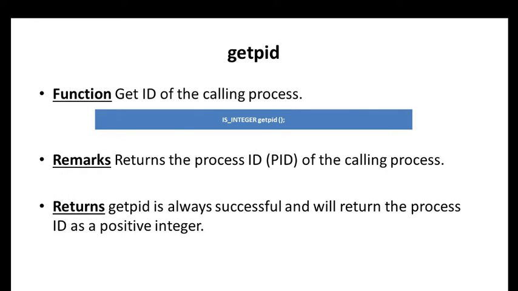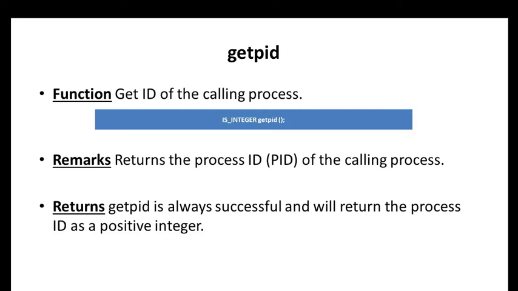Next, getpid, the process ID. The function of getpid is to get the ID of the calling process. The remarks are that it returns the process ID. What is the PID?